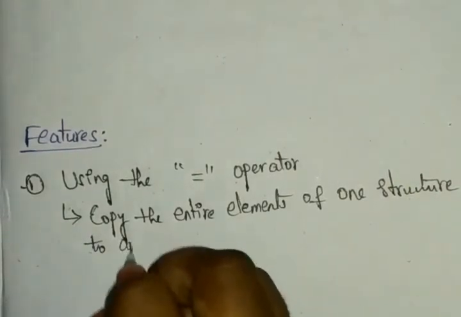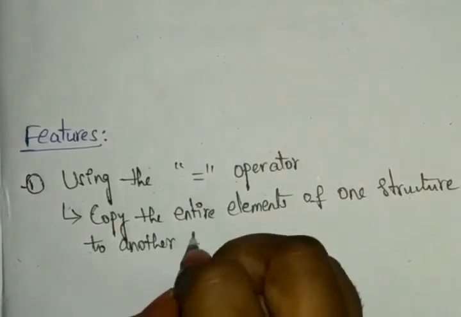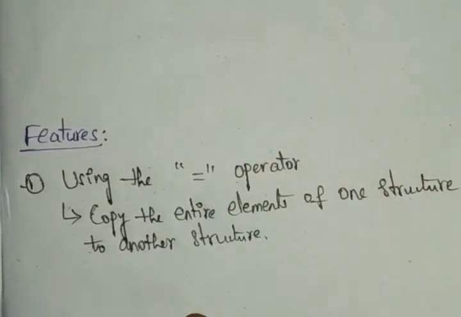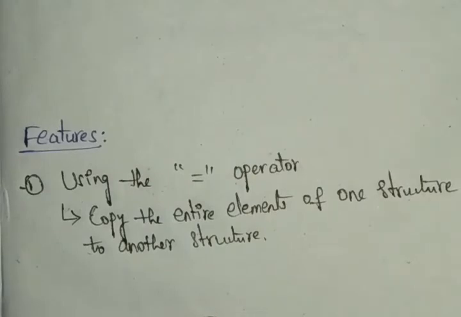This is not possible in the case of arrays. If you're working with structures, we can copy all the elements by using the equal to operator, right? So once you perform it, it takes the entire elements.